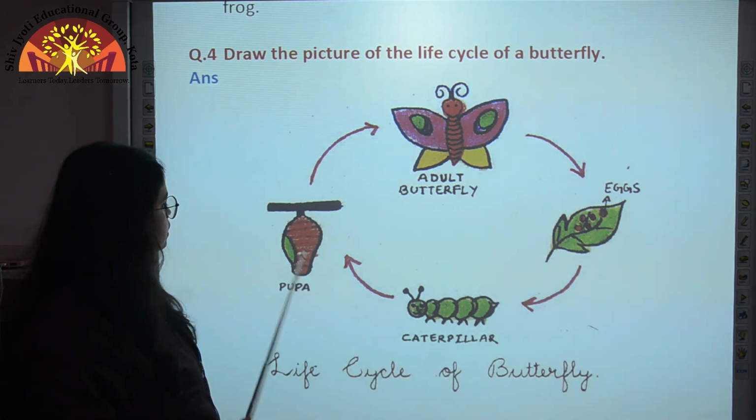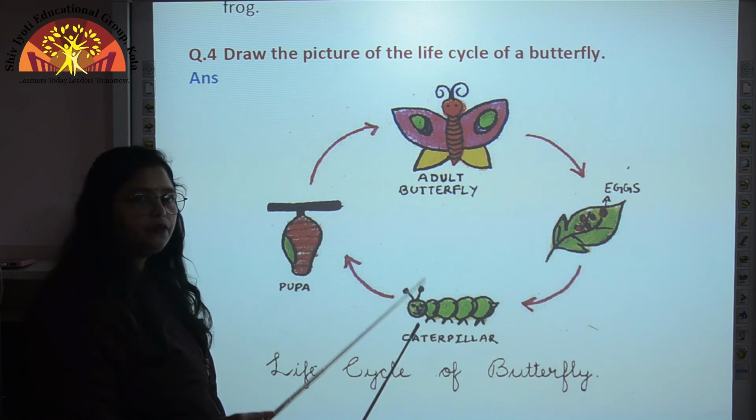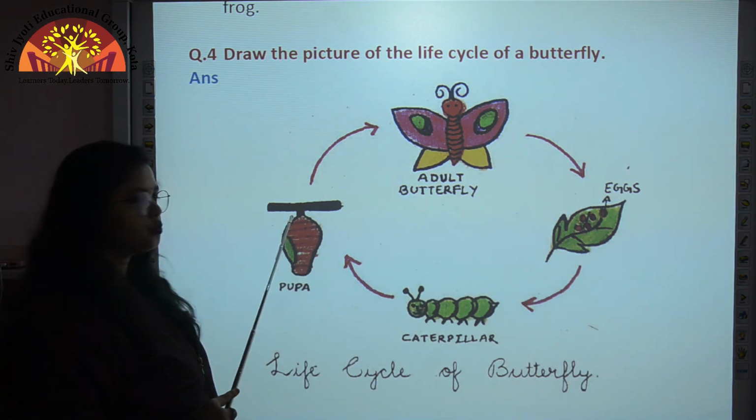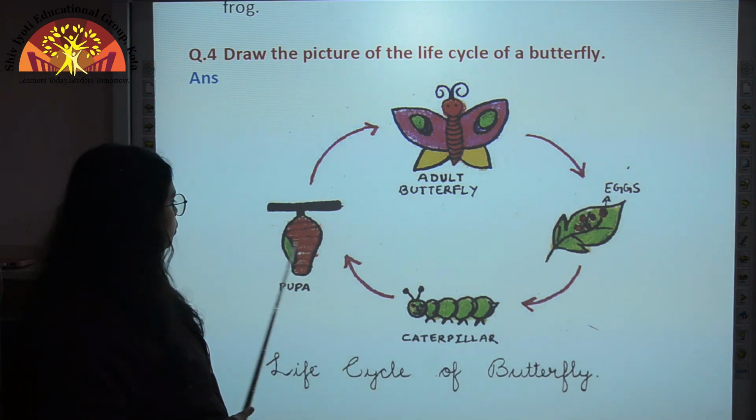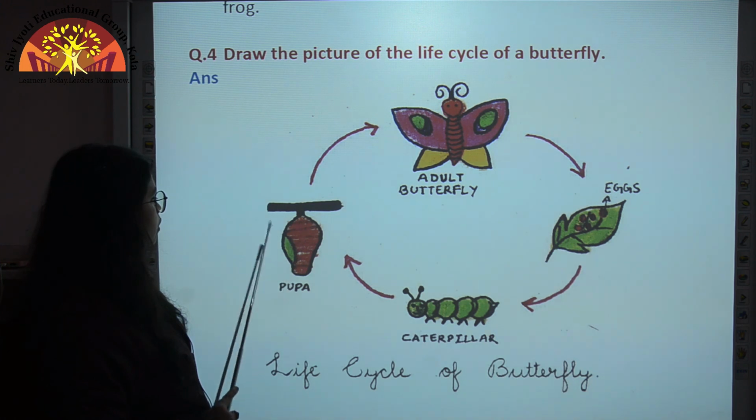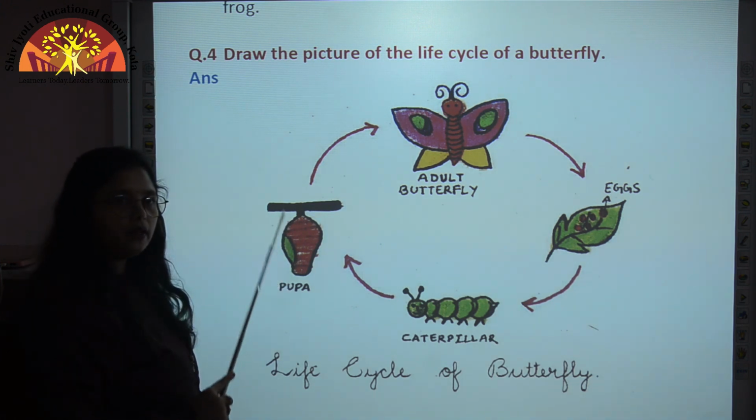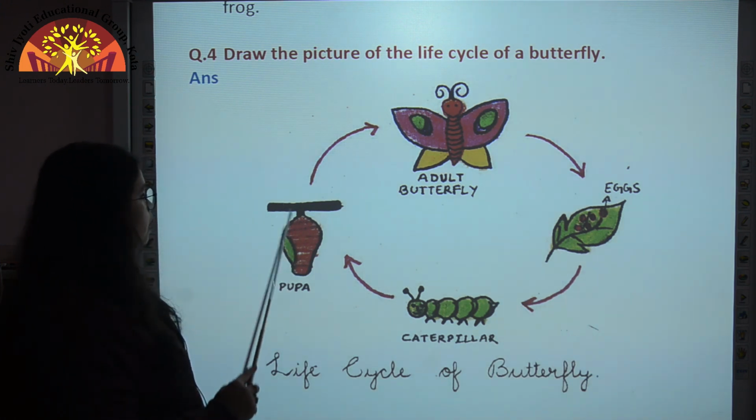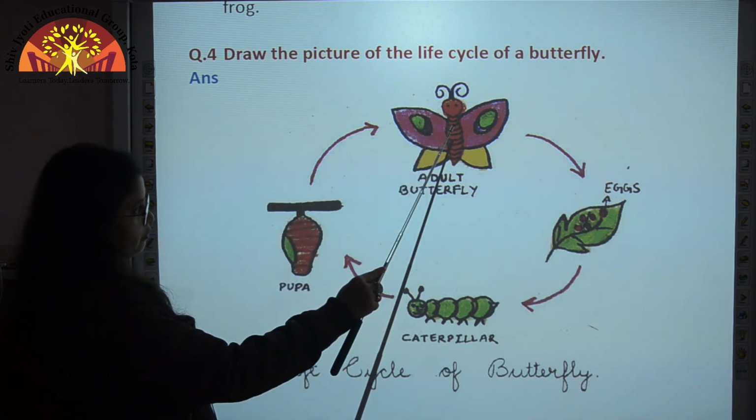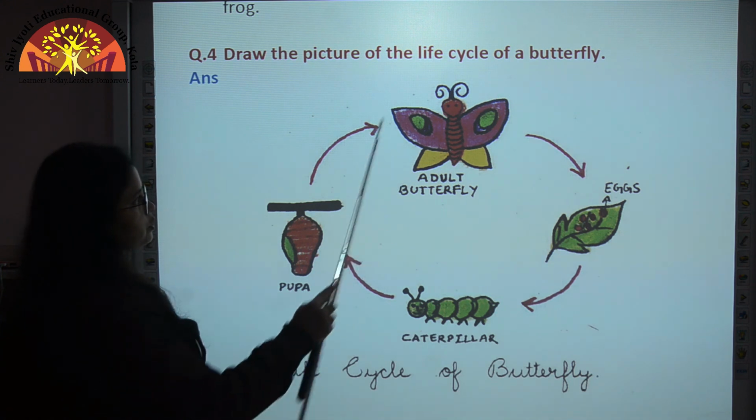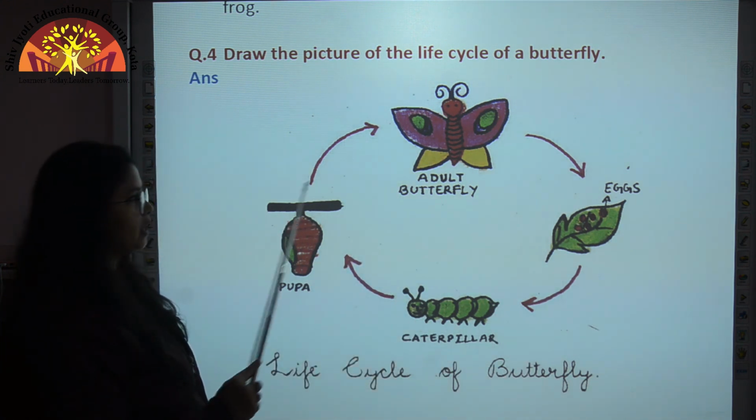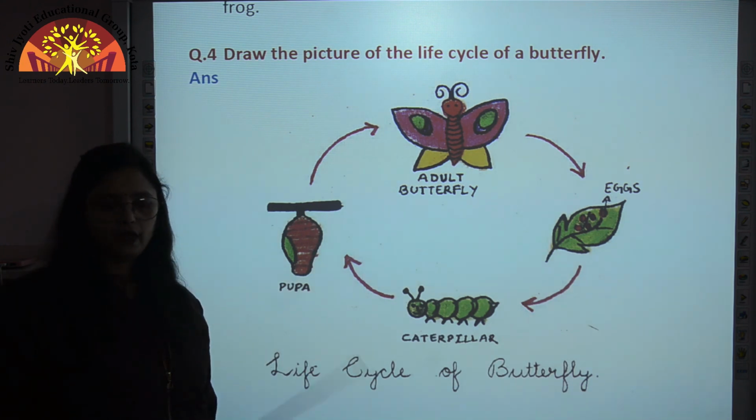Next stage is pupa. When caterpillar feeds on the leaves, it grows into the next stage, which is called as pupa. Now pupa develops a covering which is called as cocoon and grows inside that cocoon. Now after a week, a small beautiful butterfly comes out of the pupa, which is called as an adult butterfly. So these are the different stages of life cycle of a butterfly.